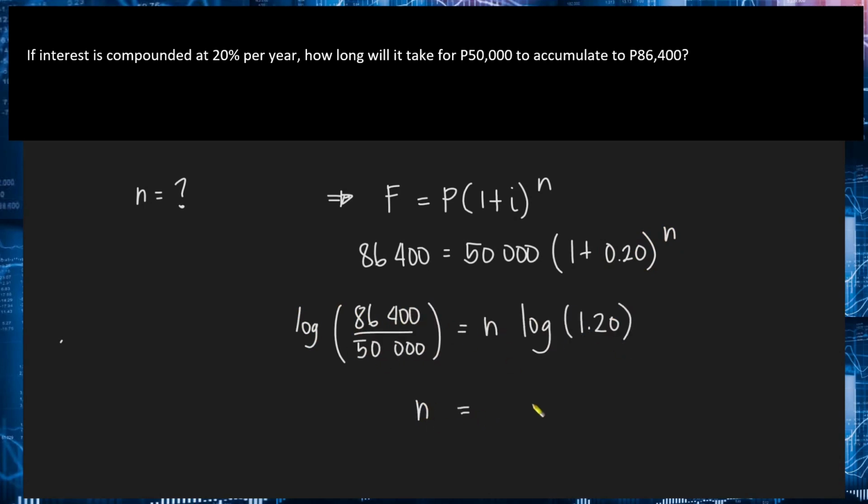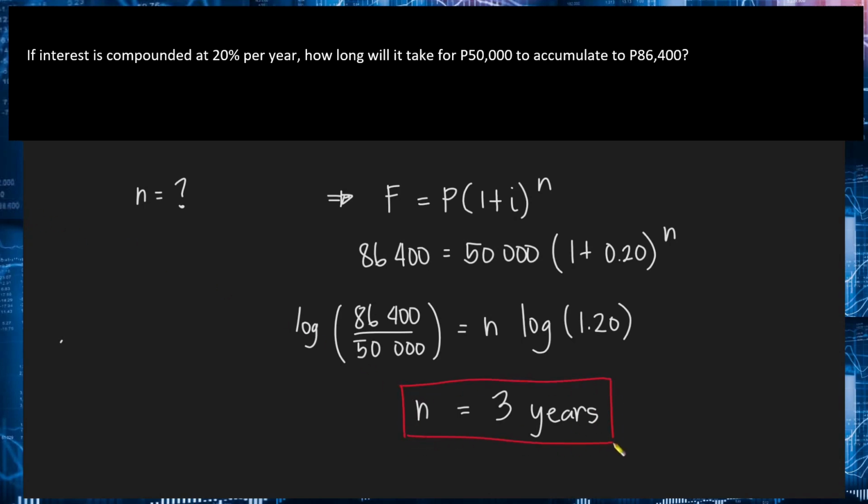Now, solving for the value of N, we will obtain N equal to 3. Take note, yung interest rate natin is per year. Therefore, the period that we will obtain here will also be in terms of years. So, we have 3 years as our final answer.